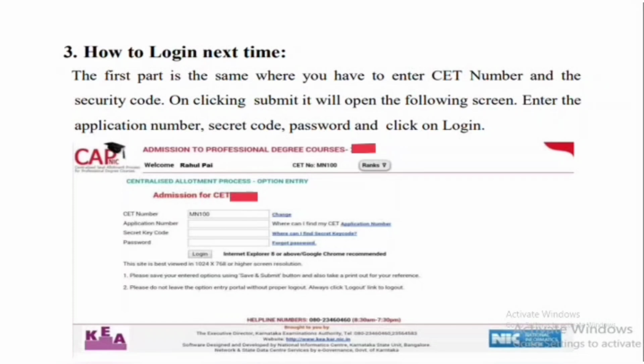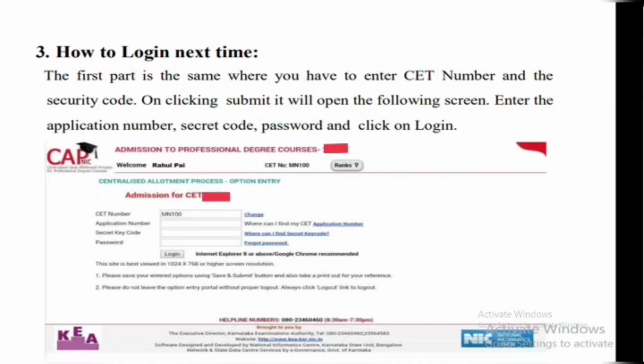So I think the third step is clear now. The first step is you need to enter your CET number and captcha, and the second step is you need to set the password and secret key question. Then if you try to log in again and again, it won't ask you to set the password and all. You just need to enter your secret key code, CET number and password, and log in.